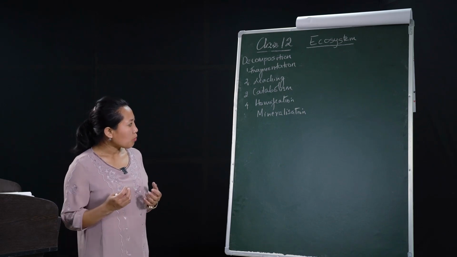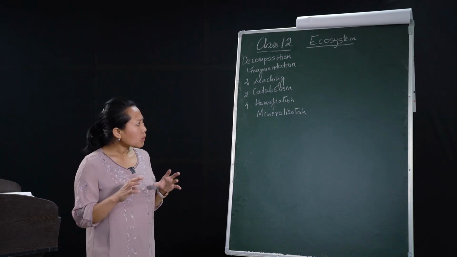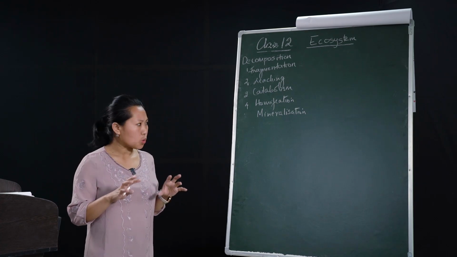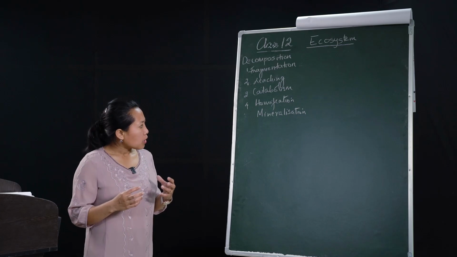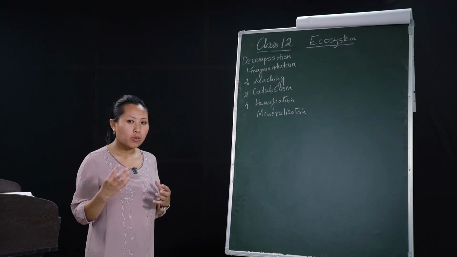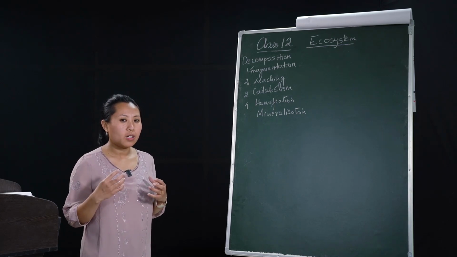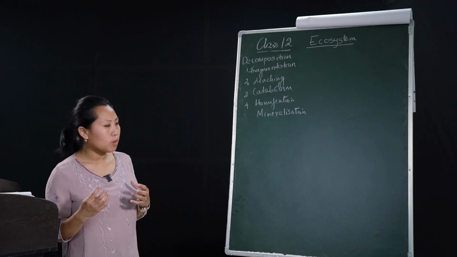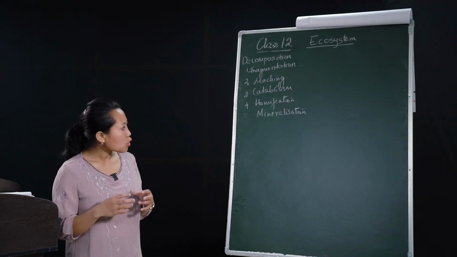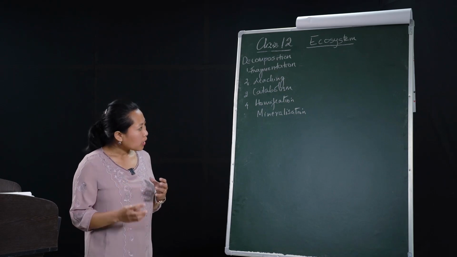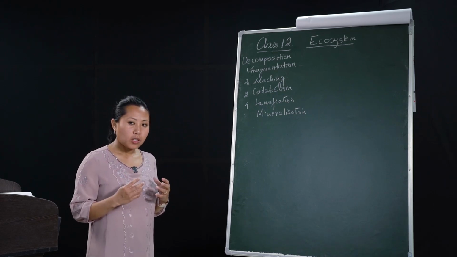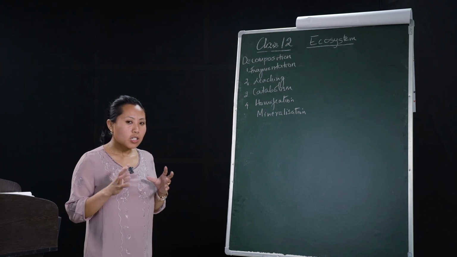Then the next is humification. As the detritus is broken down into smaller fragments and nutrients are released, humification is the process of formation of a dark-colored amorphous substance, humus, from the detritus. This humus is the storehouse of nutrients. The next step after humification is mineralization.